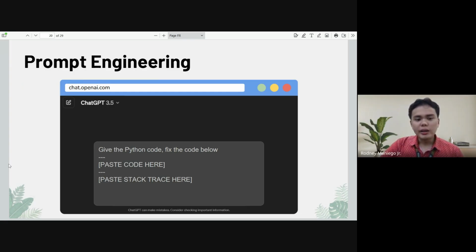So here is another example, no? You are already programming and your code is not running. How can ChatGPT or other AI tools help you? You can use this template: given the Python code, fix the code below. Of course, you need to paste the code and paste the error so that ChatGPT will know how and where to fix it.